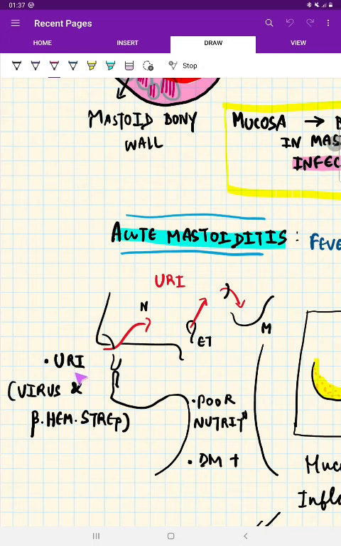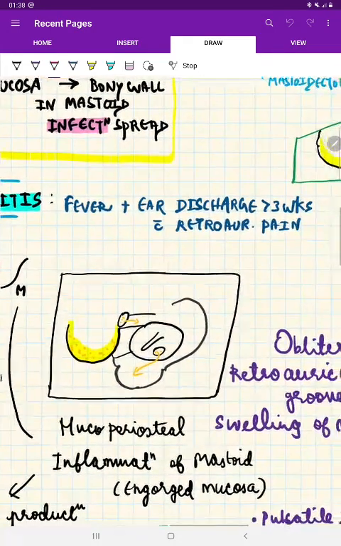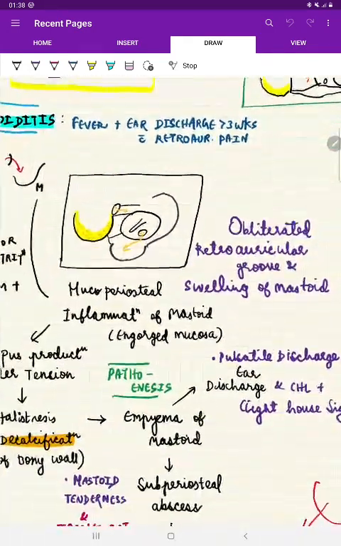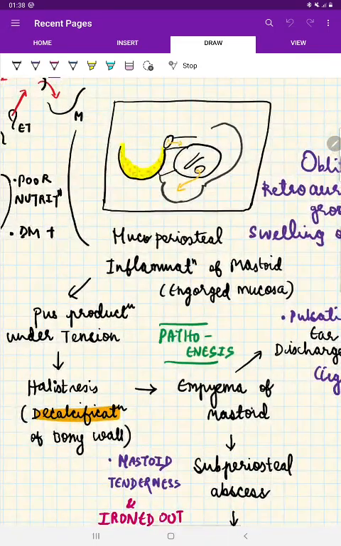Then the most common cause could be a following upper respiratory tract infection, that is by viral etiology or beta-hemolytic streptococci. If at all there is poor nutrition or an immunocompromised state, diabetes mellitus will also add on features to an acute mastoiditis being produced in the patient. Now, in acute mastoiditis, we have discussed that the infection from the mucosa is spreading to the bony wall of the air system, that is mucoperiosteal inflammation of the mastoid. Because of the mucoperiosteal inflammation of the mastoid, the pus is being produced under tension.